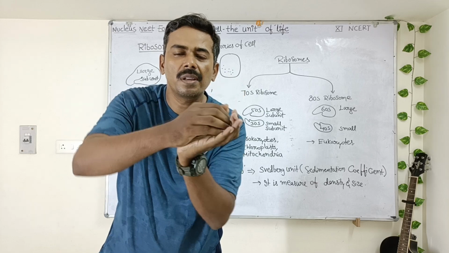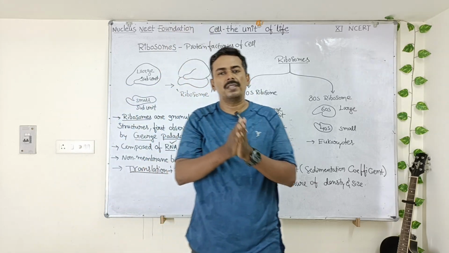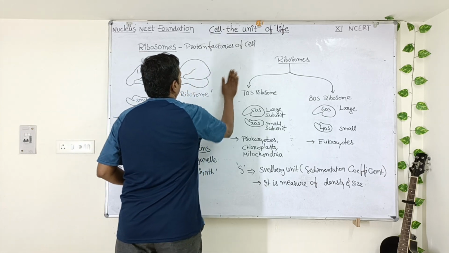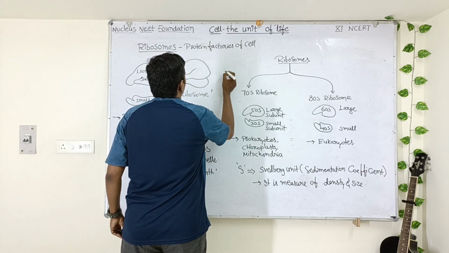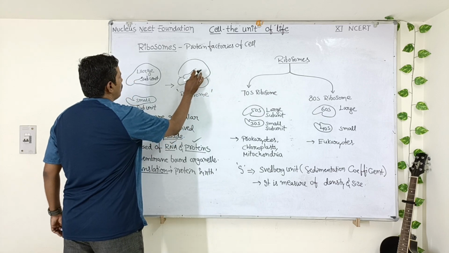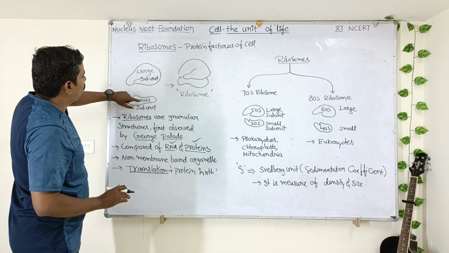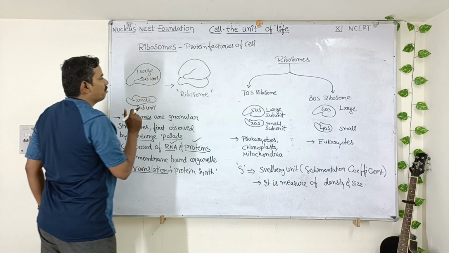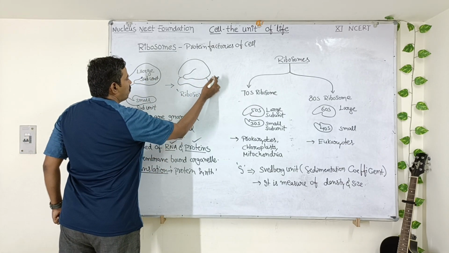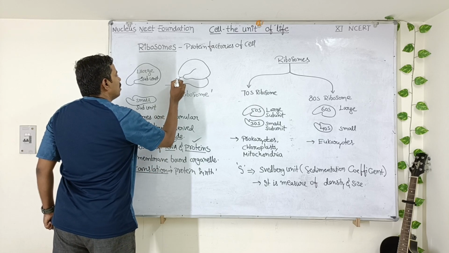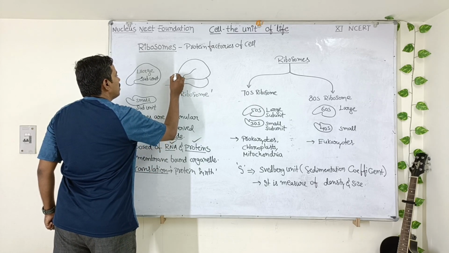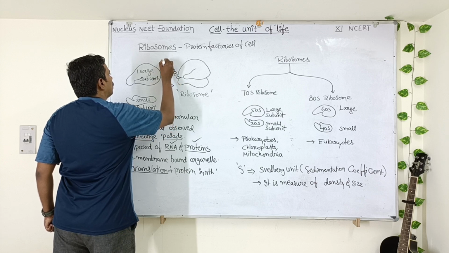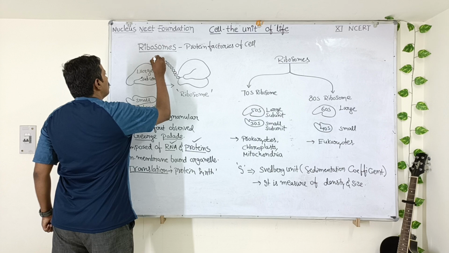In this opening, what happens? The protein synthesis process will take place. And here I can show you. So this is the large subunit, this is the small subunit. Large subunit and small subunit, when they assemble, they form a ribosome, which is called the protein factory of the cell. So in the small cleft which is present between these two units, protein synthesis process will take place. As a result, a chain of amino acids will be formed.